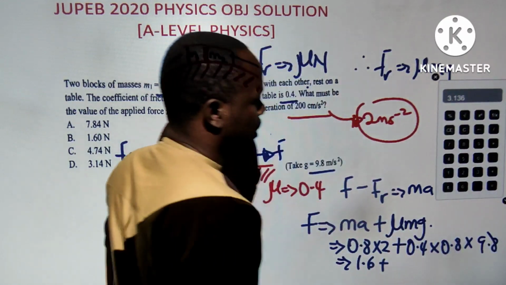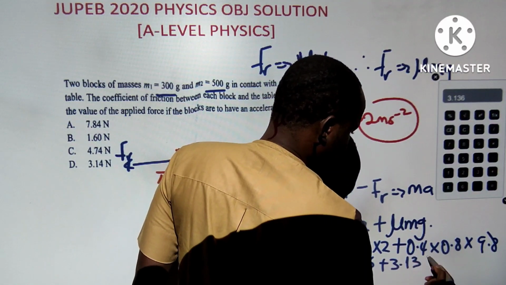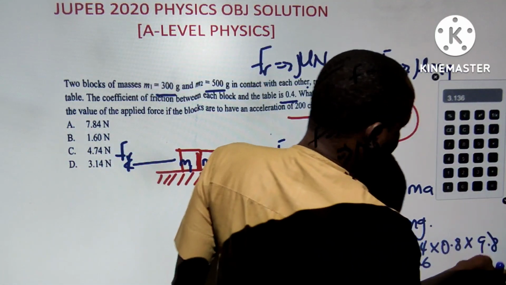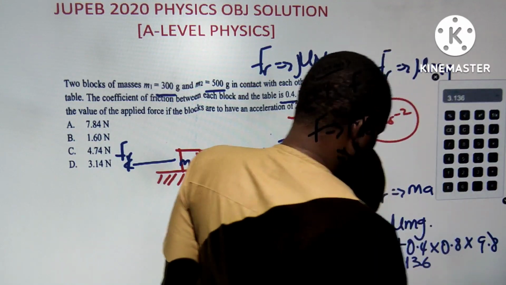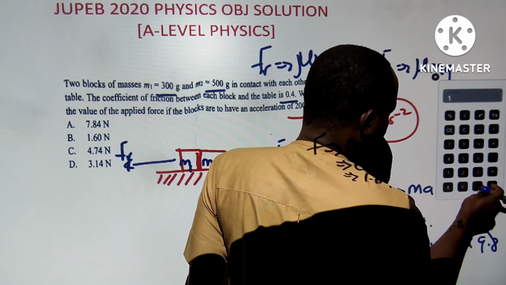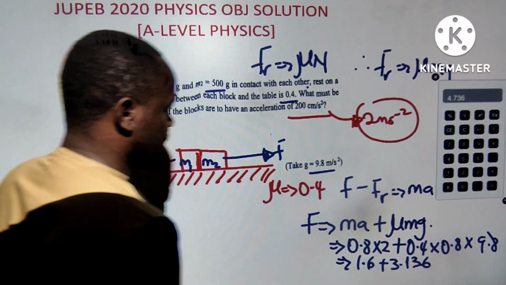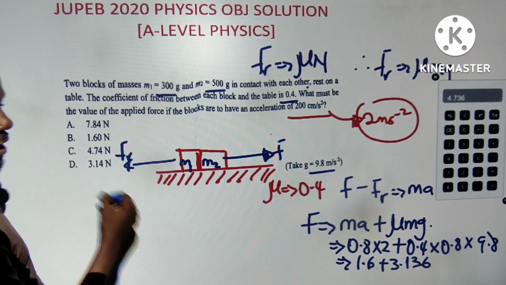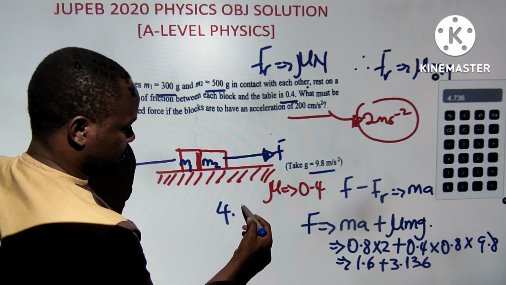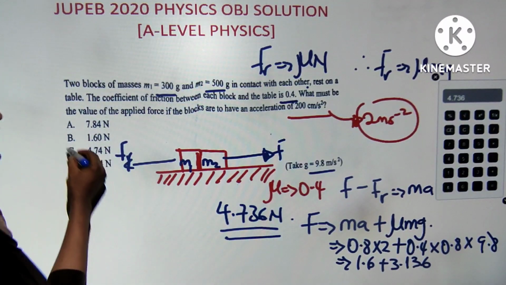So directly I have 3.136. Adding that plus 1.6 should give me the answer I need: 4.736. So 4.736 Newton will be the force that will be responsible for this.